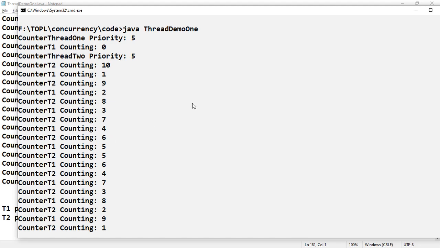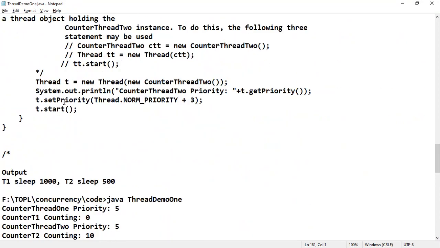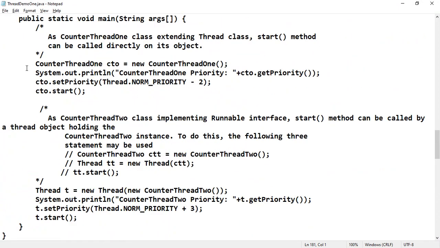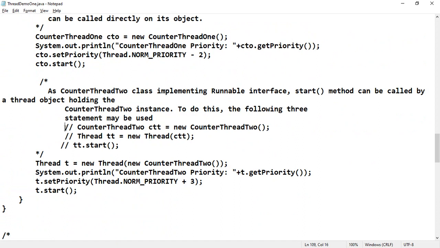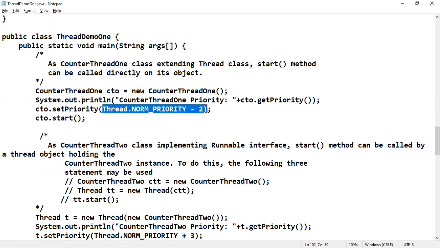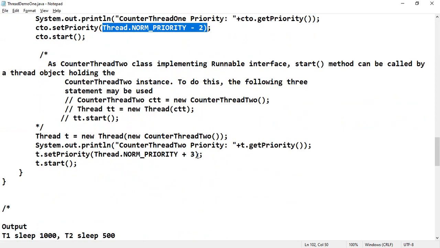Now your task is to create one more thread. That means create one more instance of the first thread, and set the priority to 8. That means you are supposed to create one more thread class here, counter thread 2. You create one more instance and set the priority to 8. That means one thread has priority 3, and the other two threads have priority 8.